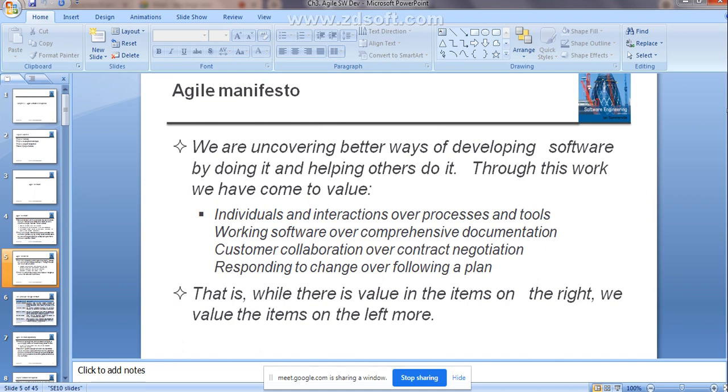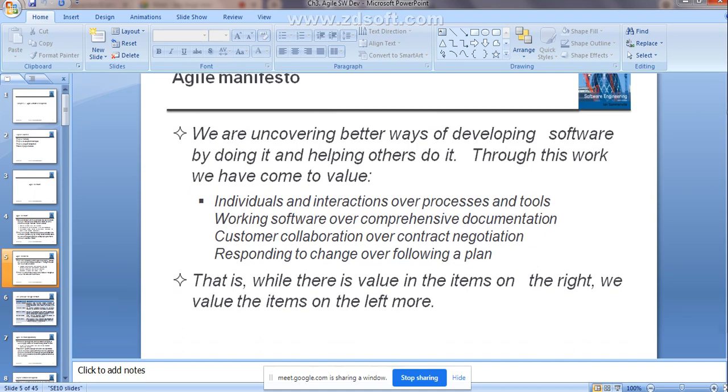Just go through this: individuals and interactions over processes and tools. It is going to quickly deliver working software over comprehensive documentation, customer collaboration over contract negotiation, responding to change over following a plan. That means according to the changing requirement, you can make the modification or evolve the software very quickly, right? All these things are covered within the agile method. So they have come up with the agile manifesto. This is what you can call the agile manifesto.